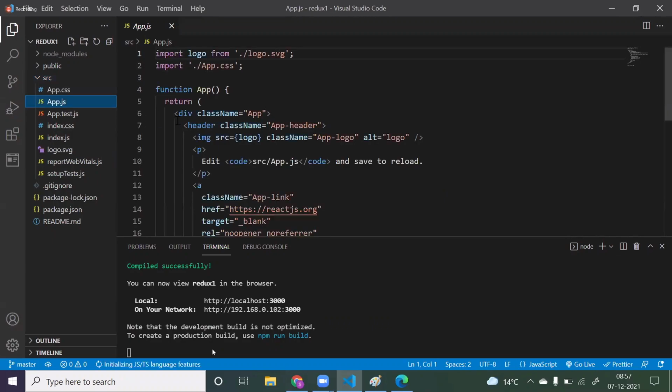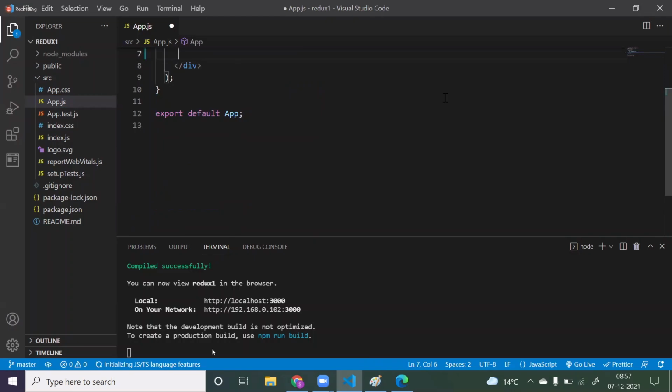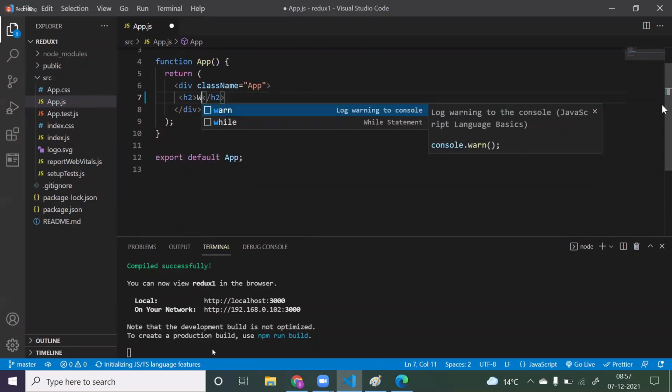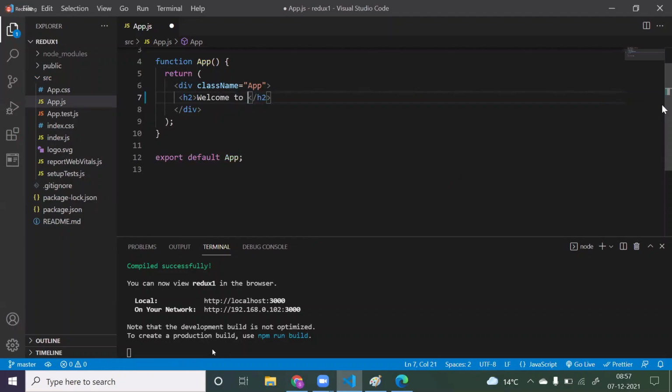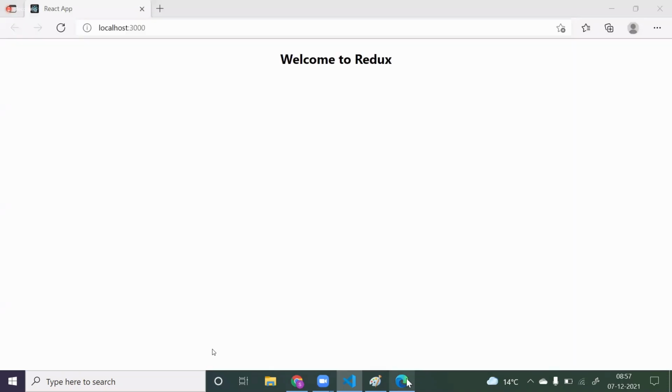JS, and if I remove this entire code from header to header, and simply if I say here h2, welcome to Redux. Now save it. Now if you come here, now we got welcome to Redux. So let's create a little bit of UI.